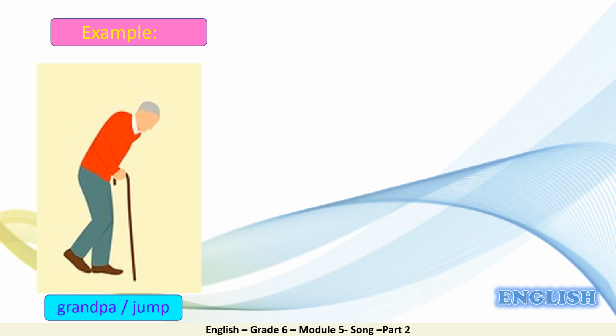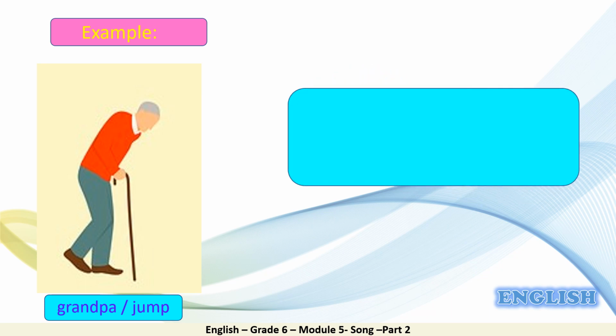Okay, let's have an example in the interrogative form now. We have a picture of an old man. He is grandpa and he wants to ask whether he could jump. Okay, let's see. So we should start with could. Very good. So could grandpa jump when he was young? So could plus subject plus verb in the base form. Excellent.